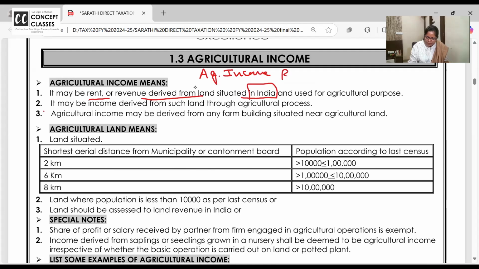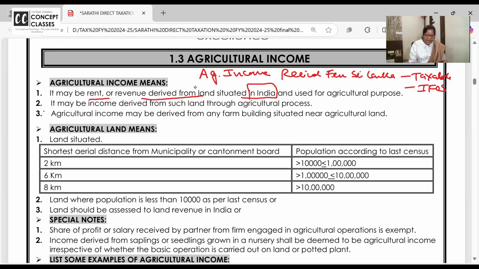Agricultural income received from Sri Lanka, if not, please write this in your notebook, is very well taxable. Where? Fifth head, income from other sources. I want to repeat, the Constitution of India is applicable to India. So agricultural income earned in India is exempt. Agricultural income earned anywhere else and received in India is very well taxable.